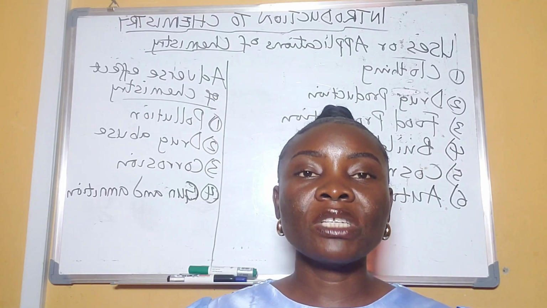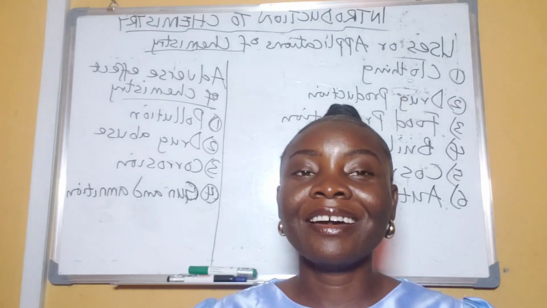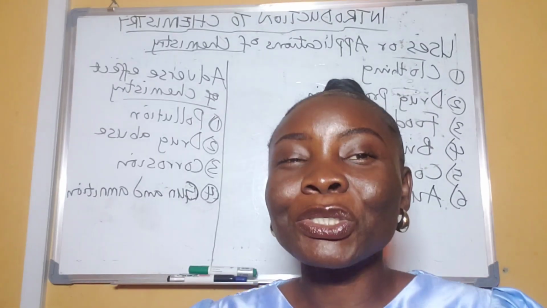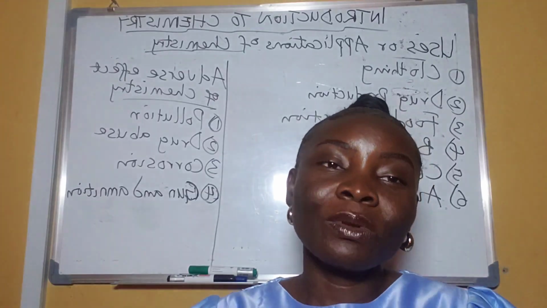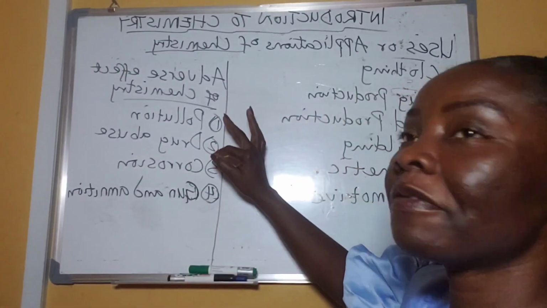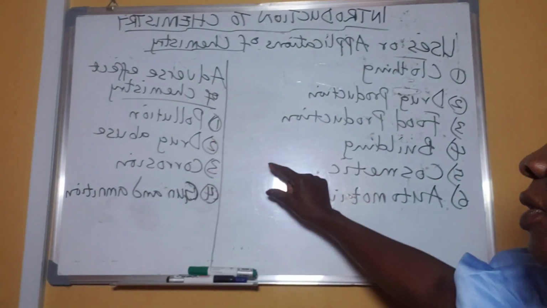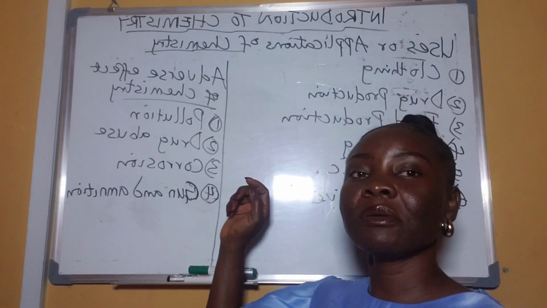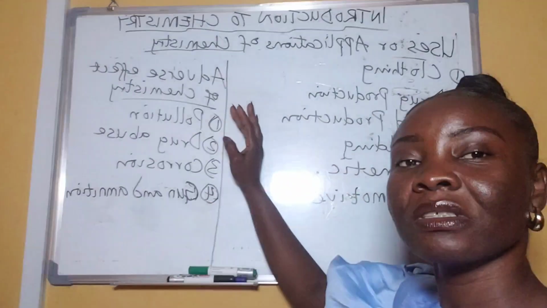All right, like we know, there is nothing that has an advantage that does not have a disadvantage. So chemistry also has some adverse effects on life and on the environment. So that is what I've written in this part of the board. The first one there says pollution. So from the production of chemicals, we have pollution.